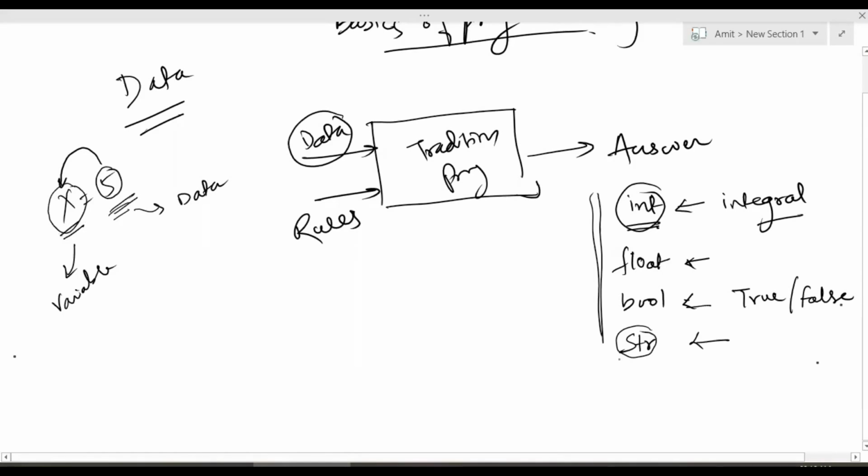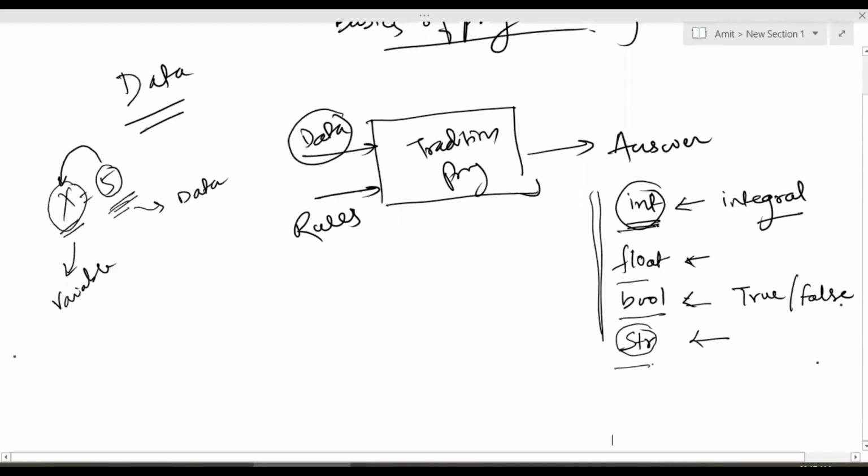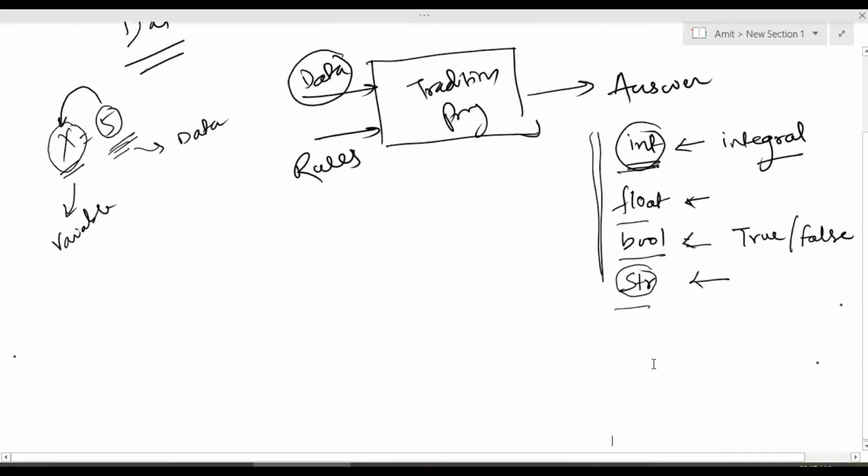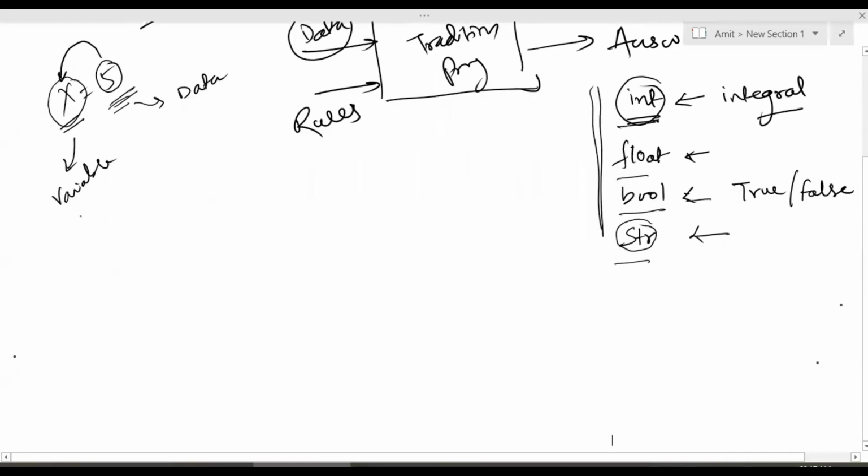For now, we are discussing the 4 basic kinds of data: integral values, float values, Boolean values, and string values. Integral values are whole numbers, there will be no decimal. Float will have a decimal value. Boolean will just store true or false. String will store alphanumeric values. Now, apart from this, in a basic programming language, you have something called the if then else construct.